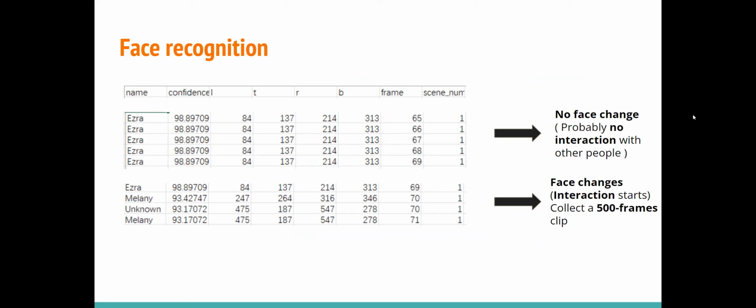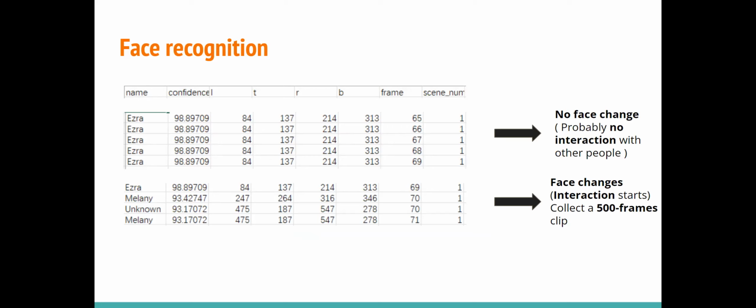Here are 4 examples of collecting the clips. This diagram is the output of the face recognition for each frame. In the first example, we can see that there is no face change, so we can conclude that probably there is no interaction with other people.